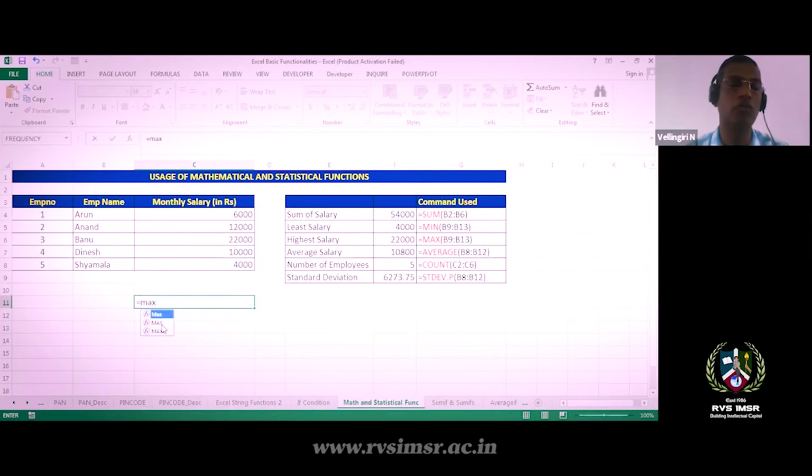So max gives the range. I'll give the complete range of salaries and it gives you the maximum. So I can understand that 22,000 is the maximum salary I have given to my employees. So that candidate is like this.